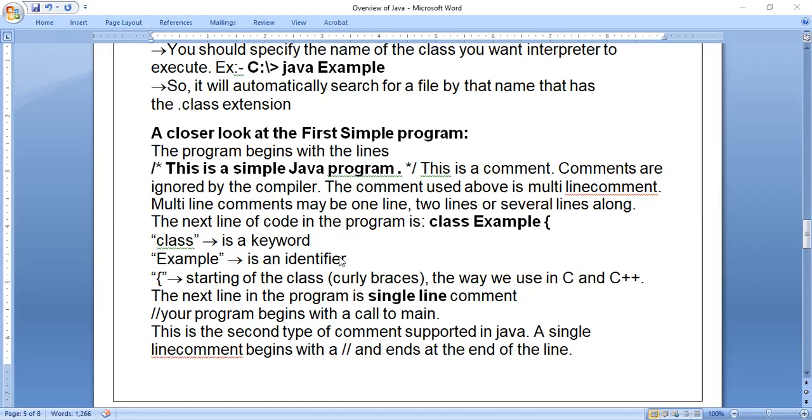So example is an identifier, class is a keyword. Then the opening brace: this is the starting of the class, just like we start the main function. We call it curly braces, the way we use in C and C++.